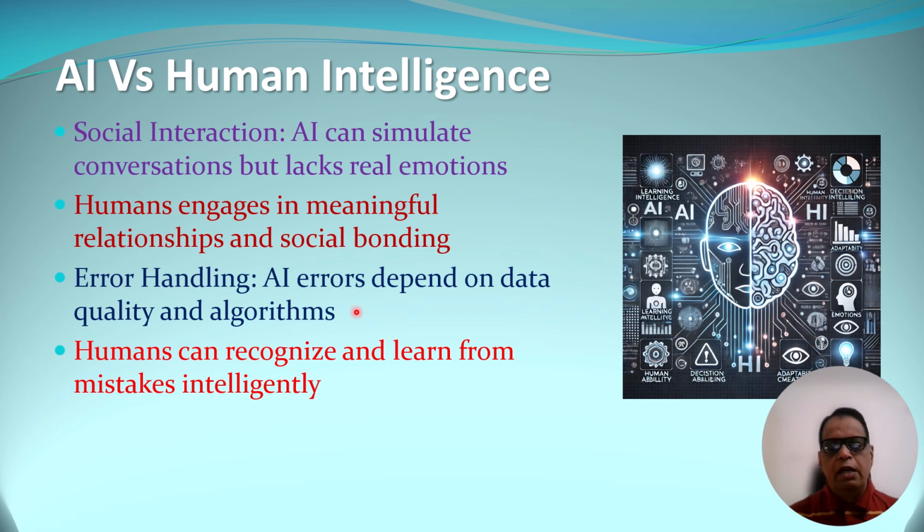As far as error handling is concerned, as I said, whatever AI does depends upon the data quality and upon what kind of algorithms are written. But humans can recognize and learn from mistakes more intelligently than AI. So you will find that learning of humans is still much better than that of artificial intelligence.